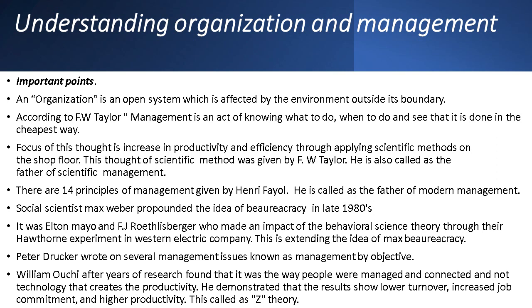So F.W. Taylor said that we need to do all things in the cheapest way. Cheapest way is not related to quality. It means our resources are limited, so how to use your limited resources in a productive way. He explained this in his methods.